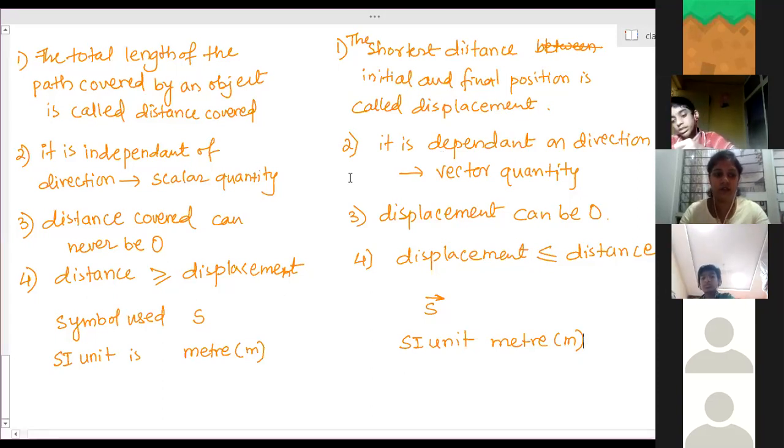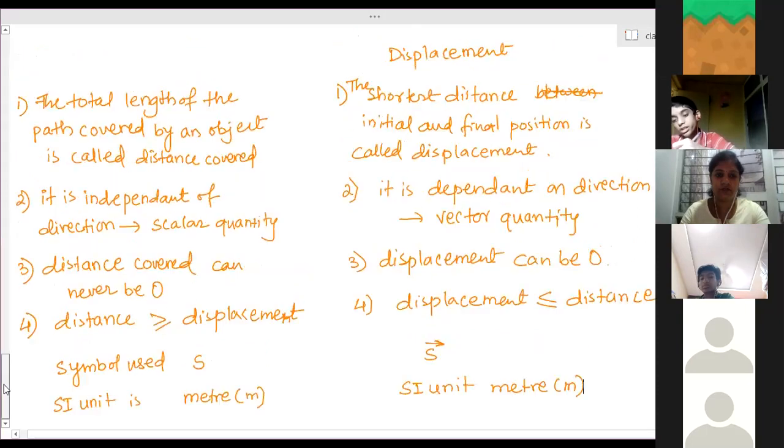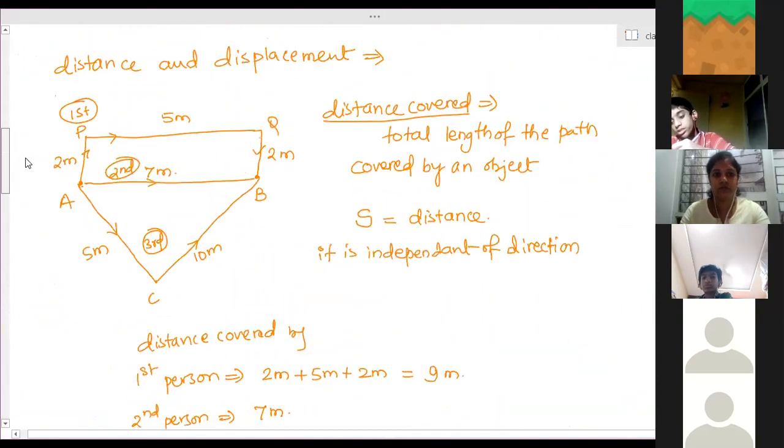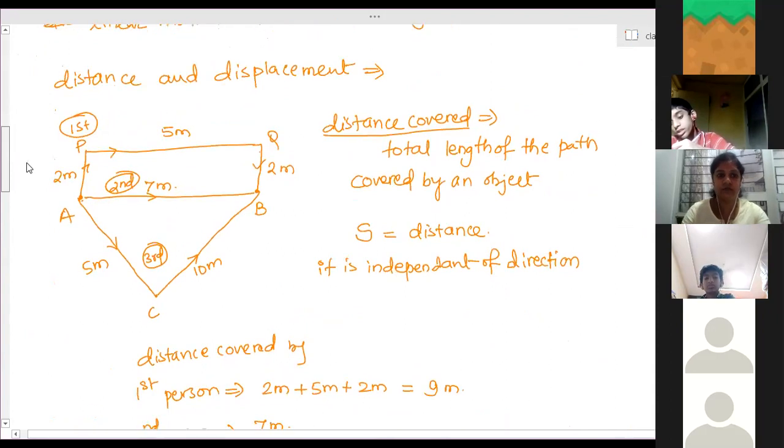I'll write down these examples after this. First example.